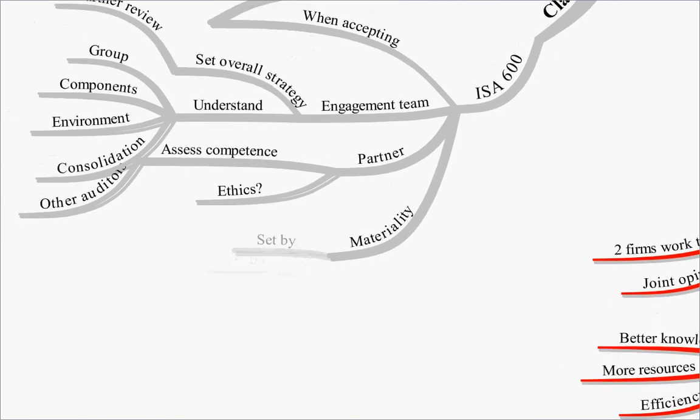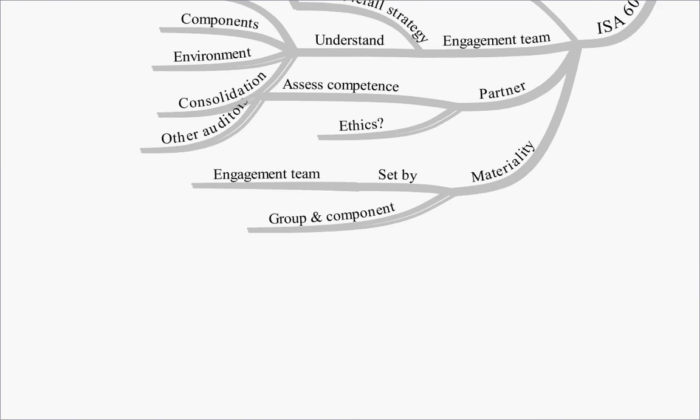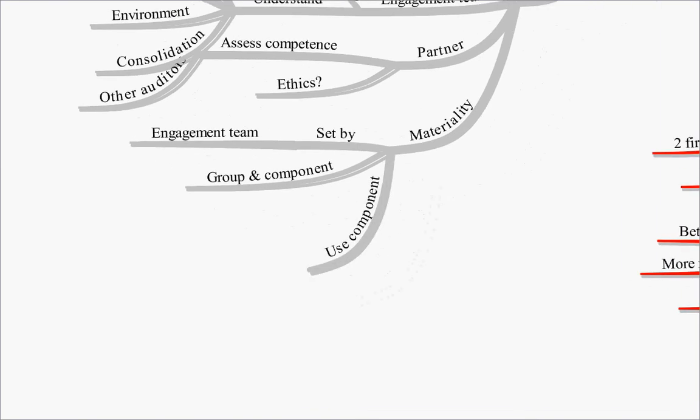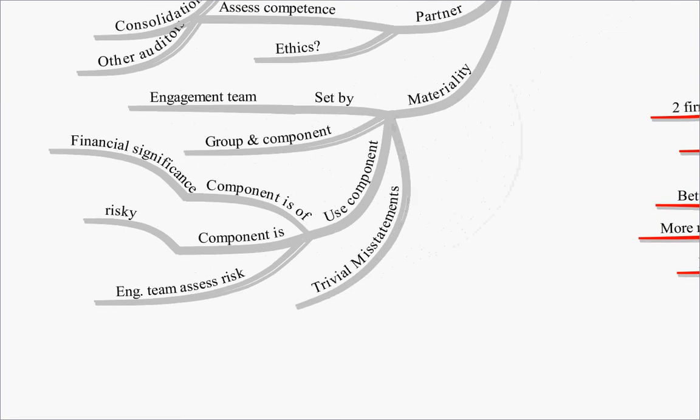Materiality then, again, it's set by the engagement team, and this is both at the group level and component level. We will use component materiality at a group level rather than group materiality under two circumstances: if the component is of financial significance, or if the component is risky, and that risk assessment is undertaken by the engagement team. The engagement team will also set the trivial misstatement level, i.e. a level at which misstatements are held to be trivial.